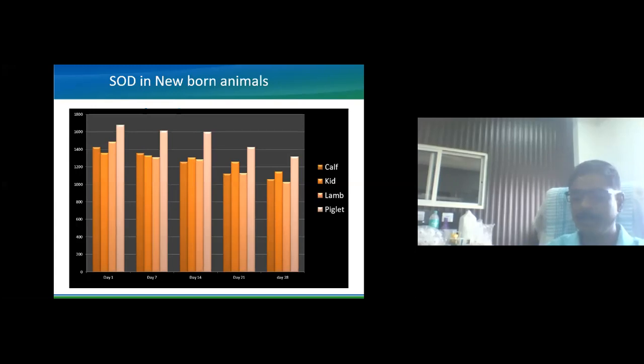So for that purpose we need to give iron supplementation to the sow as well as to the piglet as soon as the piglet is born. If you see day by day, the oxidative stress is comparatively less at 28 days, but it is not below normal. It is continuously there in newborn animals.